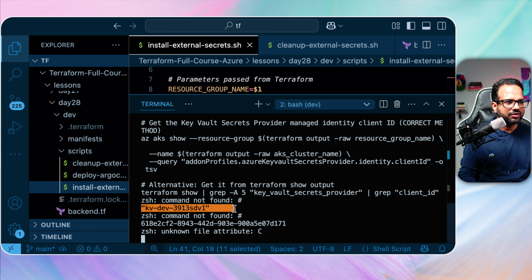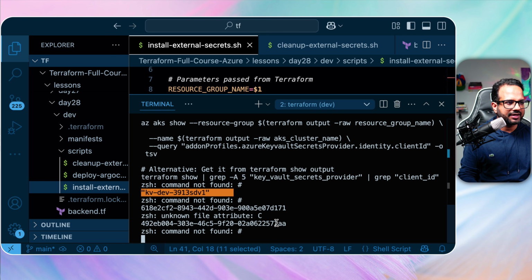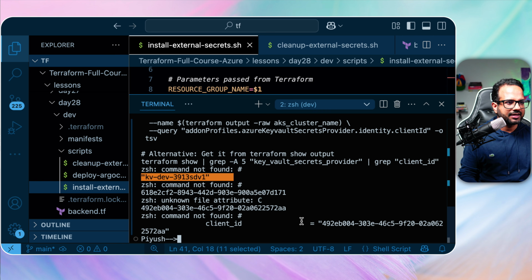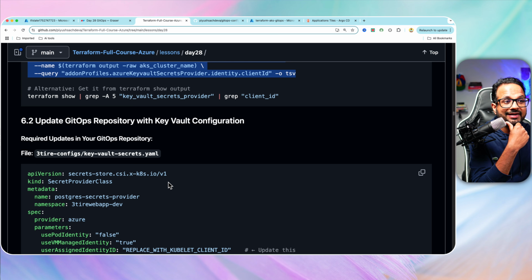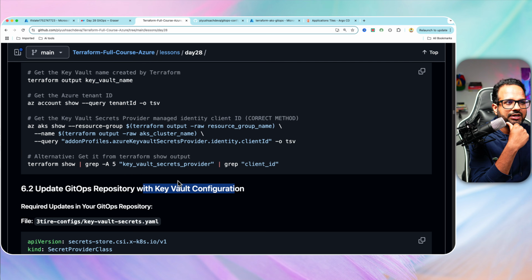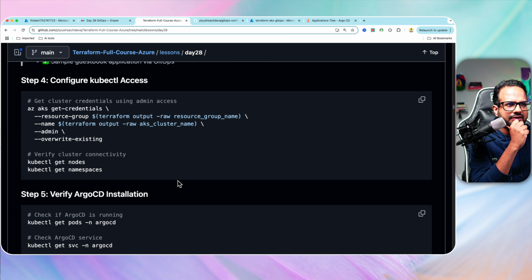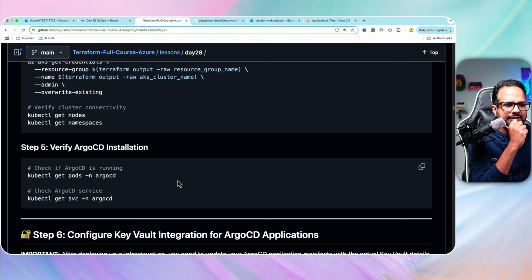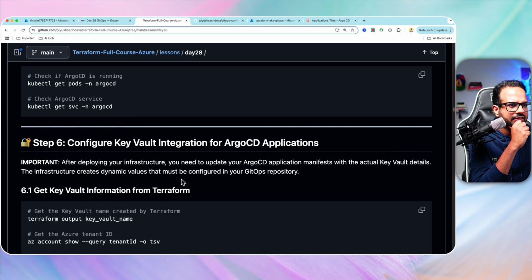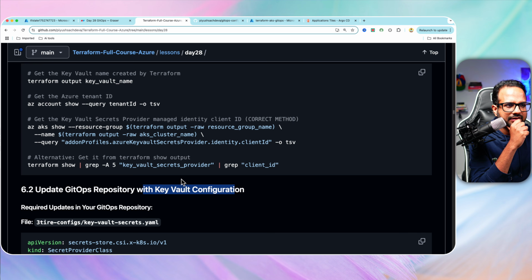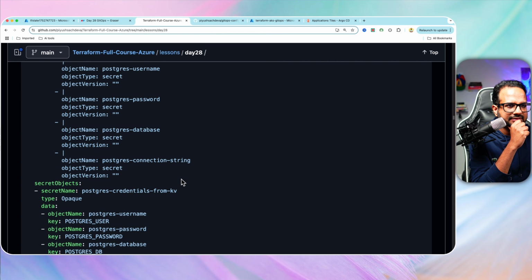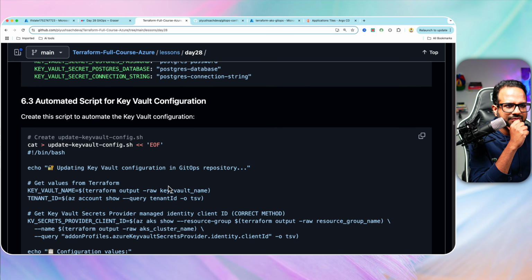Okay, this is the key vault name. This is the key vault ID. And this is the client ID. Okay, now we need to update the GitOps repository with the key vault configuration. I'm just looking where are the details of Argo CD. How do we get the Argo CD password? Okay, we'll check it in some time. I believe it will be in one of the next steps.